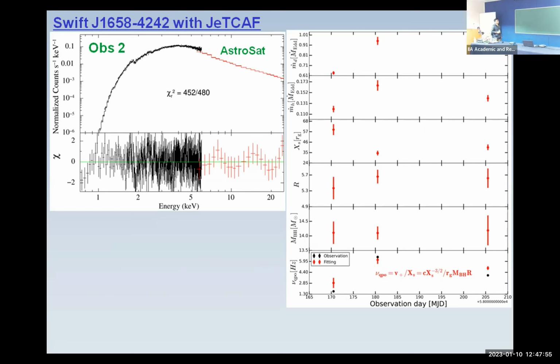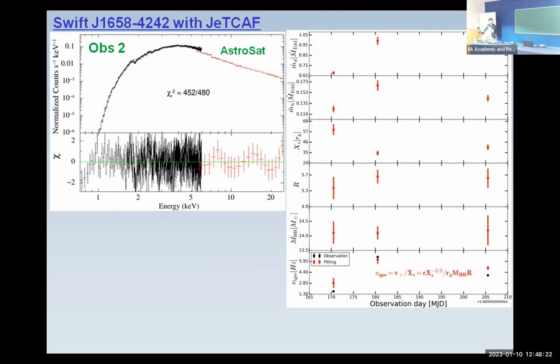And we always got the cold flow rate higher than the hot flow rate. So that means the spectral state is either soft or it is trending to soft. That is our conclusion. And also, as mass is a parameter, we fitted the data, and we got a mass around 14.1 solar mass. So we can also infer the mass of the black hole.